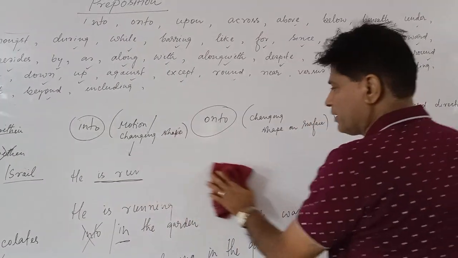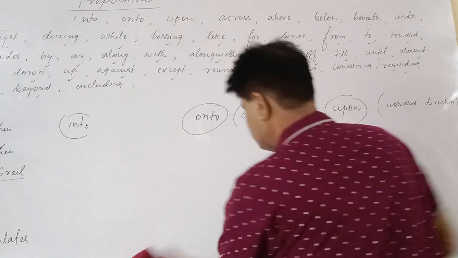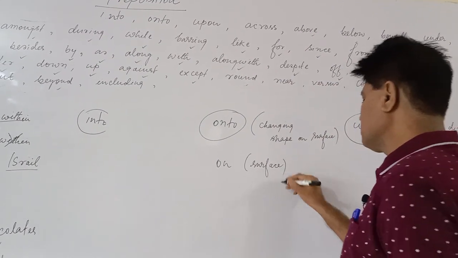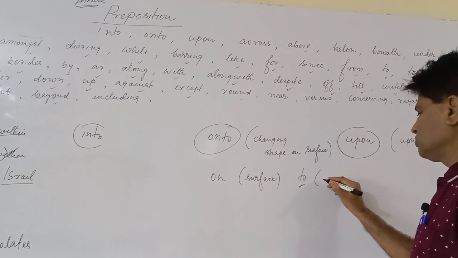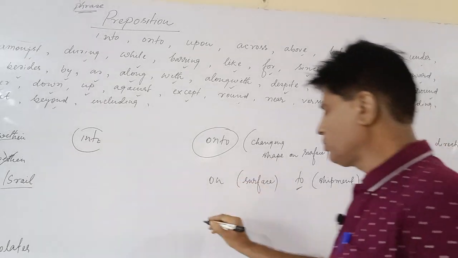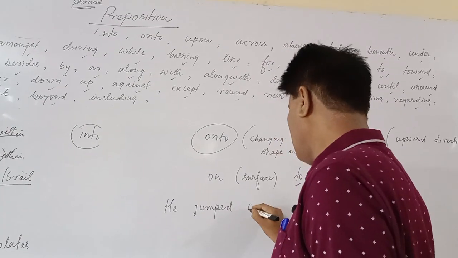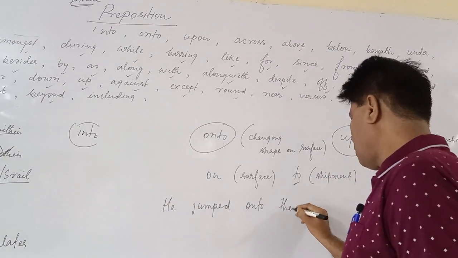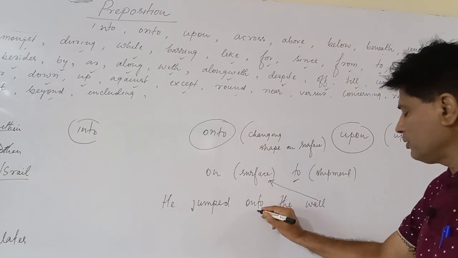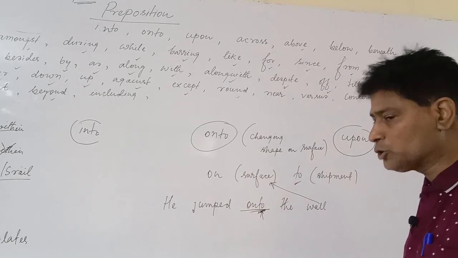Let me talk with regards to onto. On is called surface, and to is called shipment. So in the case of shipment of surface, we use onto. He jumped onto the wall. Wall is a surface, and you are changing the shape. That's why you are using onto.